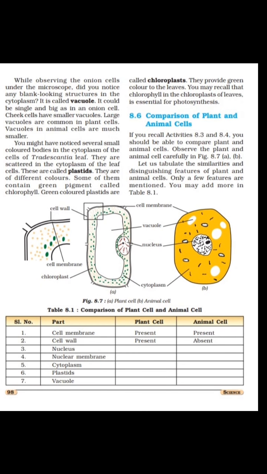Now you complete table 8.1 and send it to my personal WhatsApp number. It is the most important table, because in the exam a question will be asked: distinguish between the plant cell and animal cell, and draw the diagrams of the plant cell and animal cell carefully.